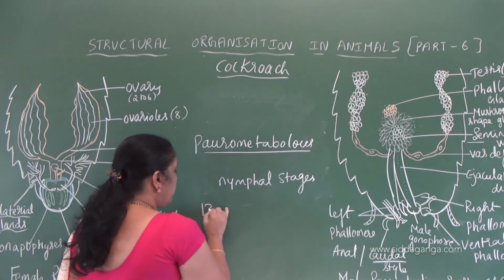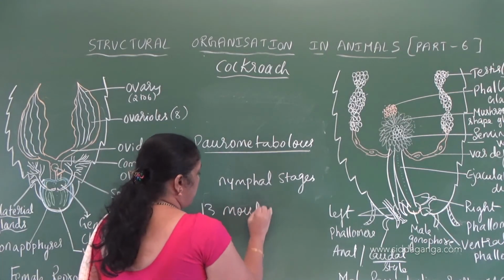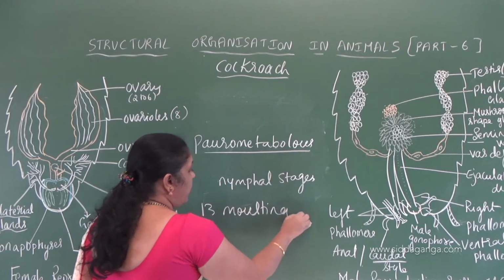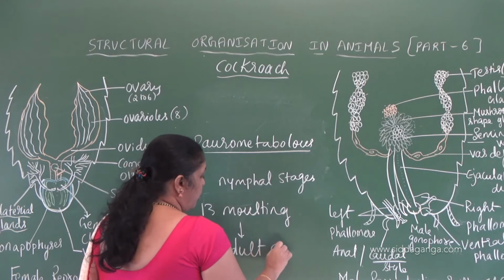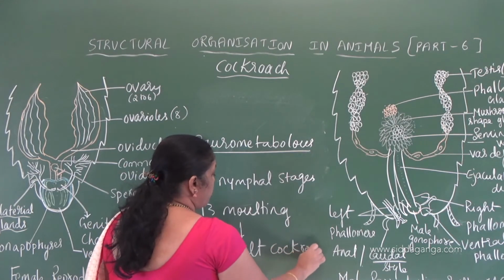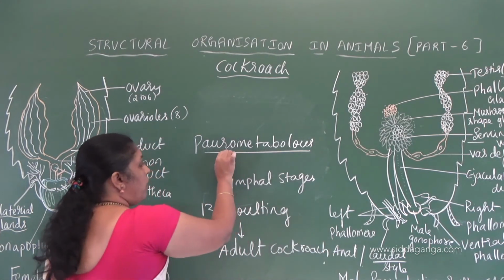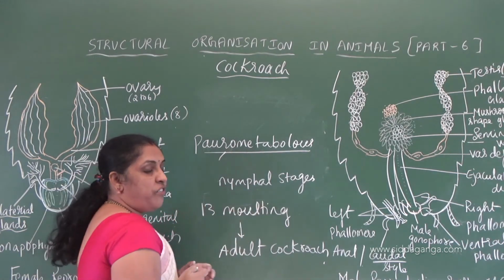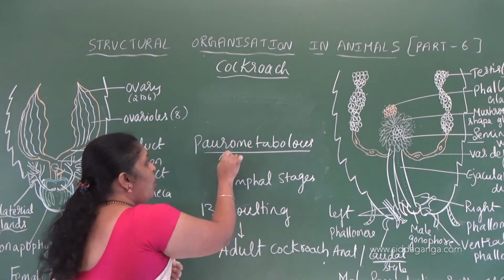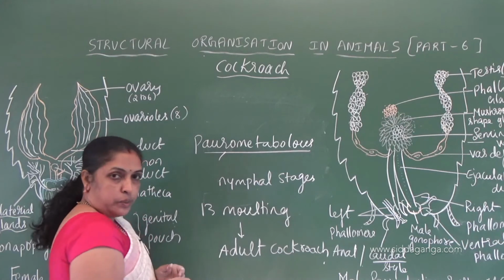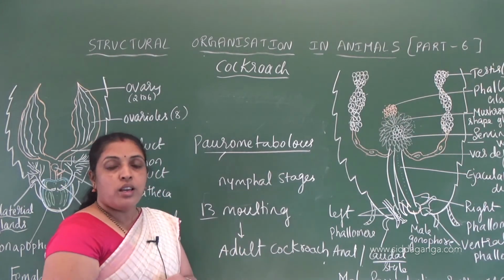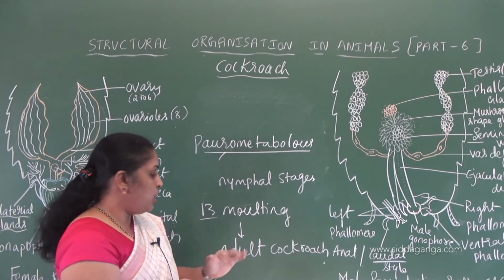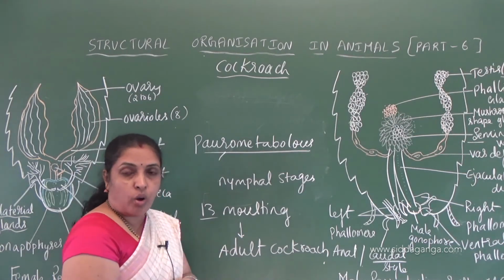So we see 13 molting stages. How many? 13 molting stages to become an adult cockroach. So the development which occurs through many nymphal stages is called paurometabolous. 13 molting stages are seen in cockroach to attain the adult.